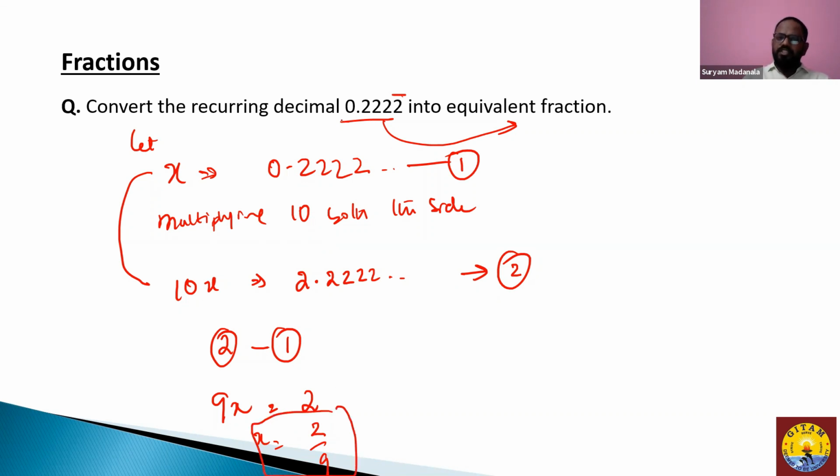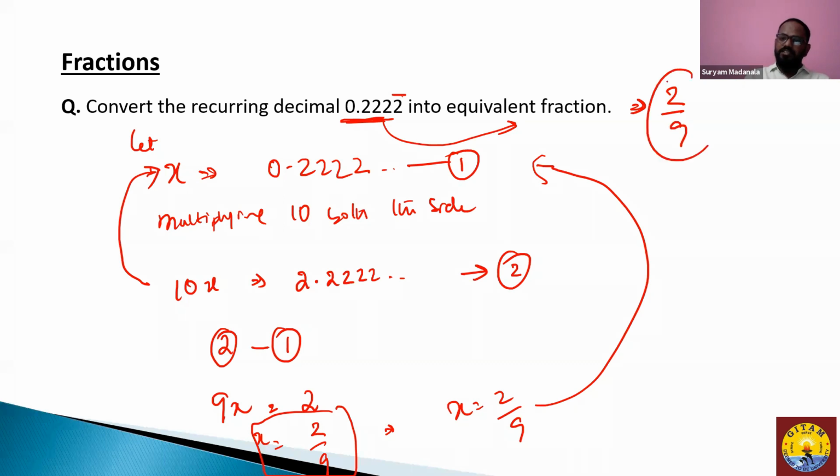We initially took this value as x. Here we are getting x as 2 by 9. That does mean that this value can be represented as 0.2222 as well. So the equivalent fraction for 0.2222 is nothing but 2 by 9, as simple as that.